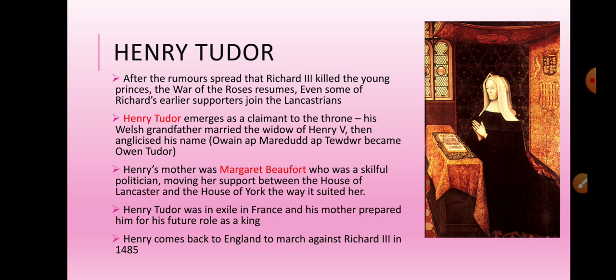Now, Henry Tudor emerges as a claimant to the throne. He was of Welsh origin. His Welsh grandfather married the widow of Henry V. If you remember, Henry V is the hero of Agincourt, and his son was Henry VI. Henry V dies early, as you remember, and his widow married Henry Tudor's grandfather. This is his claim to the throne. And he anglicized his name, so he made his Welsh name sound a little bit more English.